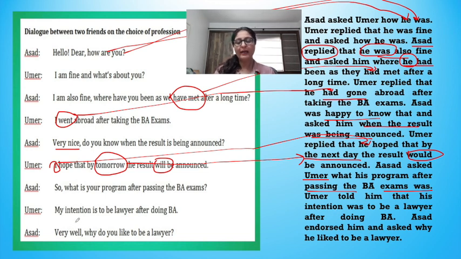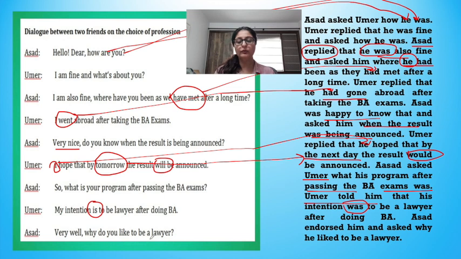So Umair says, my intention is to be a lawyer after doing BA. So to that, you could have written Umair replied or Umair told him. Both are acceptable. So Umair told him that his intention was to be a lawyer, because here is, that is simple present, changes to simple past, after doing the BA.